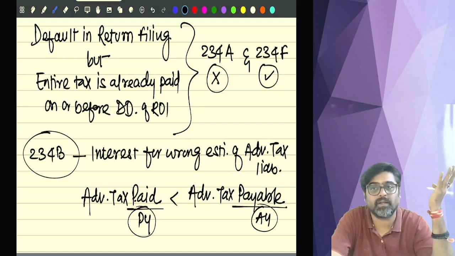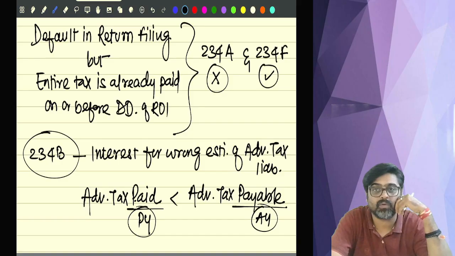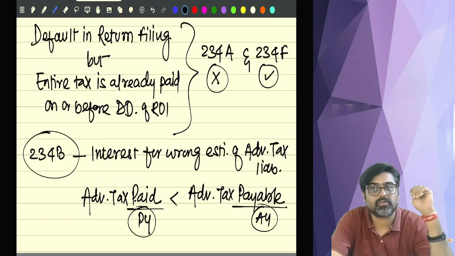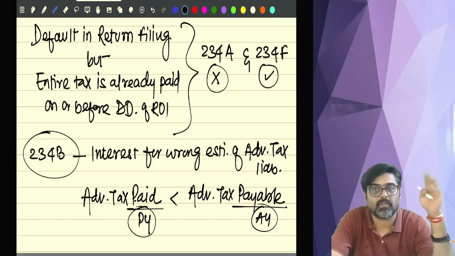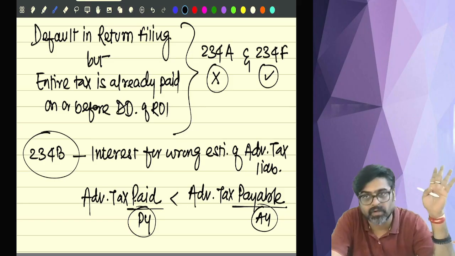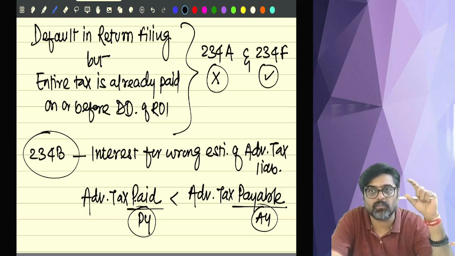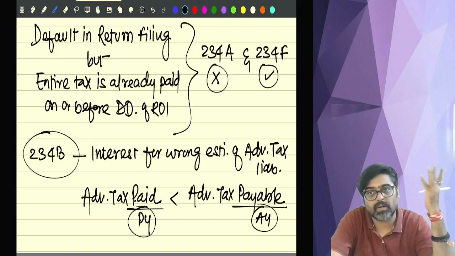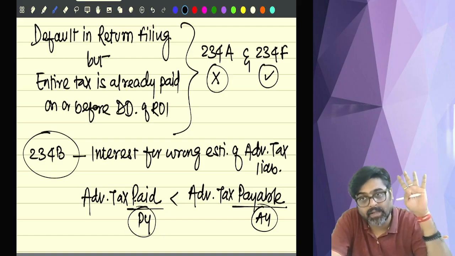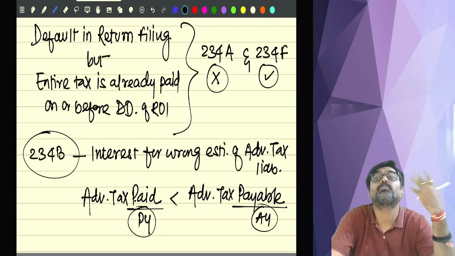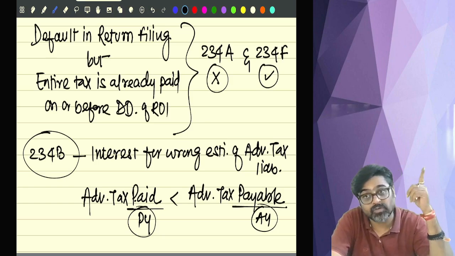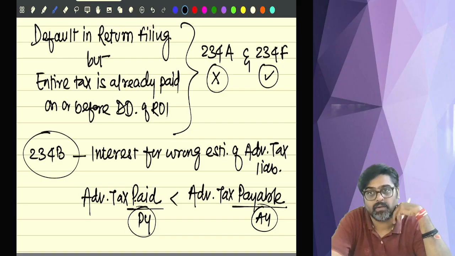So in the assessment year, when you finally calculate your total income and your tax liability, from that tax liability you will reduce the TDS amount, your relief amount, your AMT credit. All those amounts you will reduce. You will come to know that advance tax payable was 10,000 or more. So whatever amount you calculate in the assessment year as advance tax payable, that was the actual amount which you should have paid during the previous year.